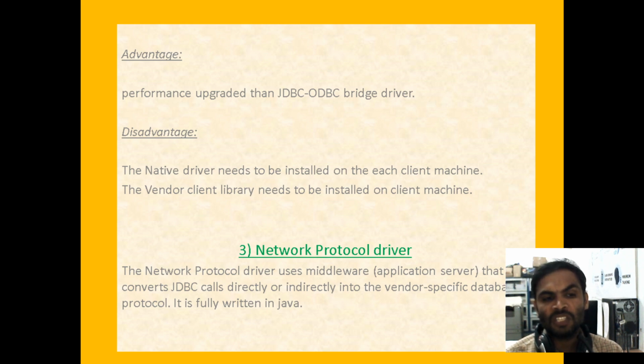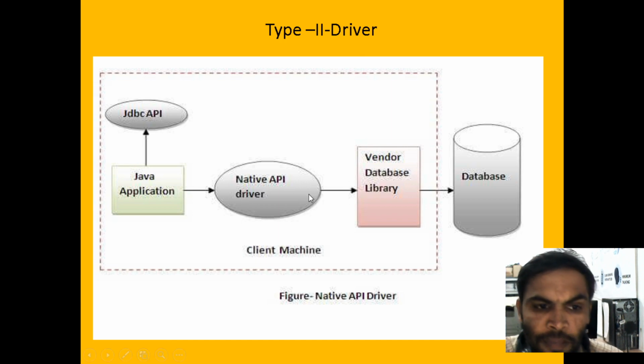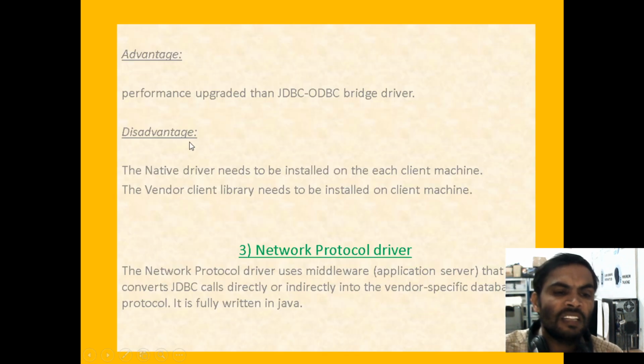Under JDBC-ODBC also, we should install ODBC on the client side. Coming to the native driver, we should also install it on the client side. The vendor client library needs to be installed on the client machine. Means in two scenarios we should install on the client side: we should install our libraries, and then we should install our native API drivers. Both the API driver and the library should be installed on the client side. This is the drawback of the Java native API driver.